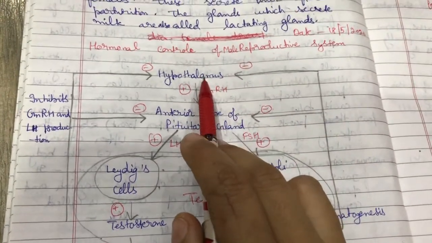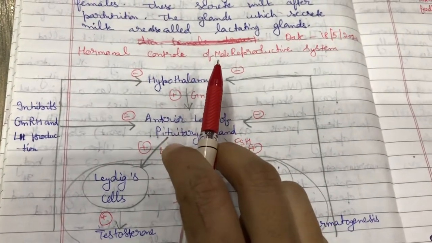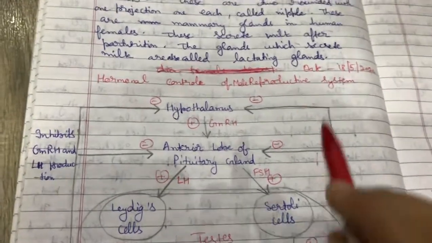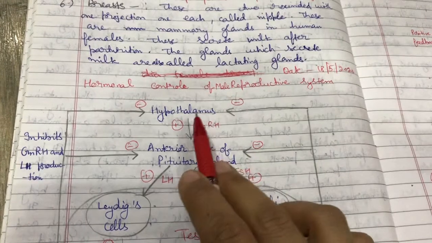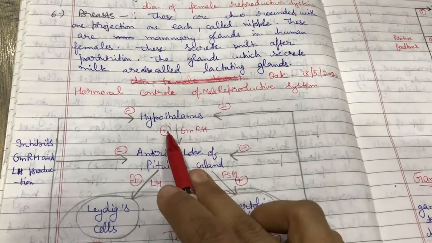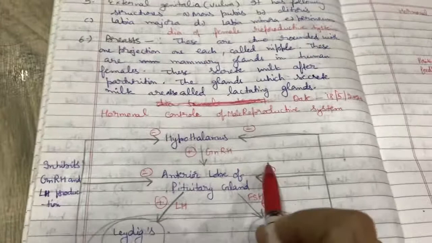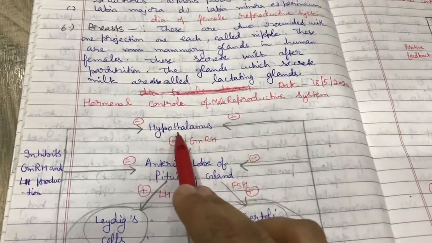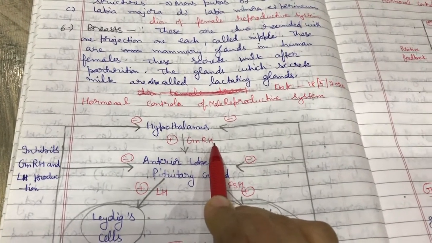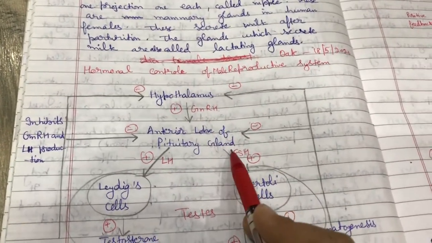So in males, as we have discussed, gametogenesis starts at the puberty time period. At puberty, I have marked positive and negative signs both. I will explain what is the meaning of positive and what is the meaning of negative. At the time of puberty, hypothalamus releases a hormone GnRH, gonadotropin releasing hormone, which stimulates the anterior lobe of pituitary gland.